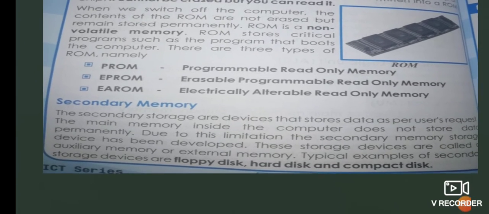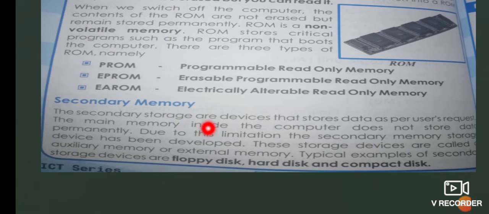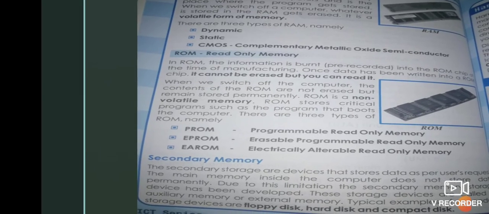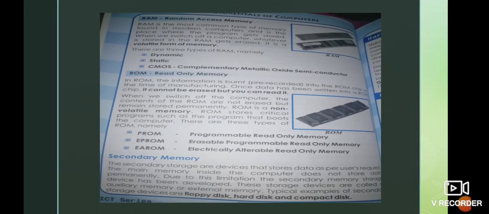And then secondary memory. If you want to store the data in other devices like floppy disk, hard disk, CDs, that is compact disk, and DVDs, we can go for the secondary memory storage devices.